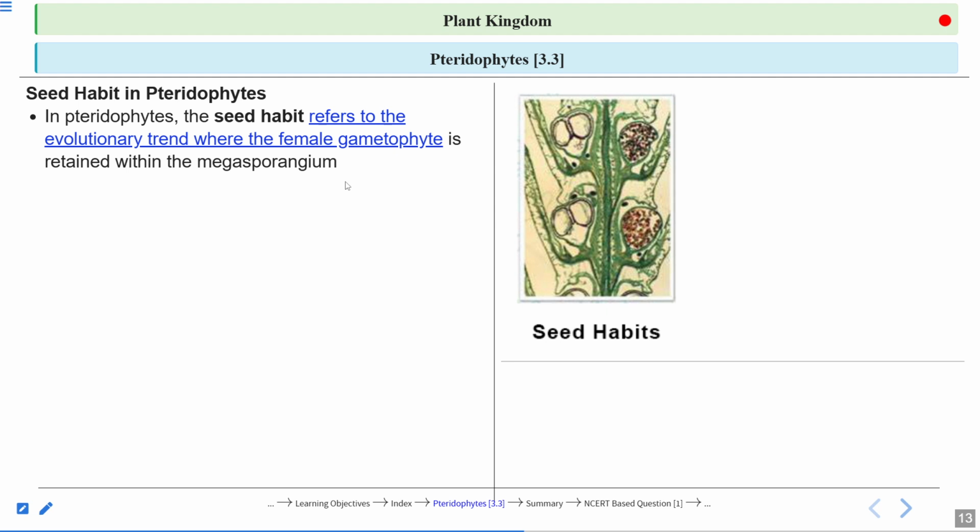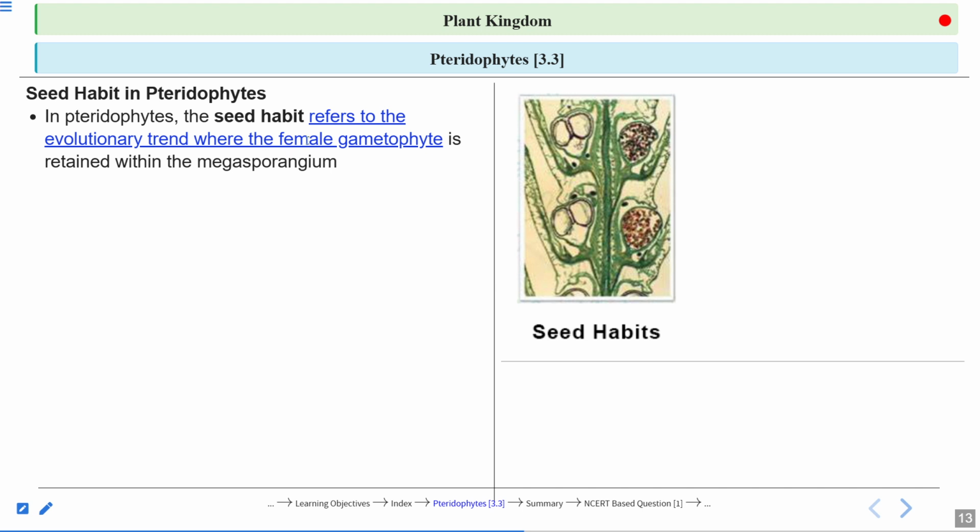In angiosperms, the seeds are present in the fruit. The fruit before fertilization, what was that? Ovary. Inside the ovary, the seeds are present. Ovule is transformed into the seed and ovary is transformed into the fruit. The ovary is a part of the female reproductive organ, the flower. Now come to the pteridophytes. Now you will understand.